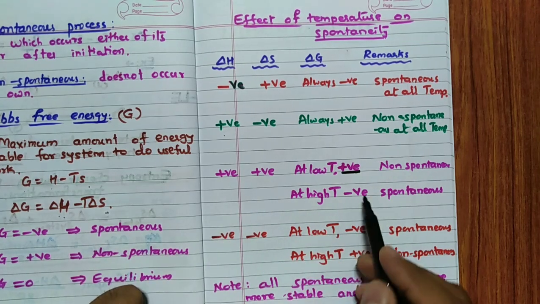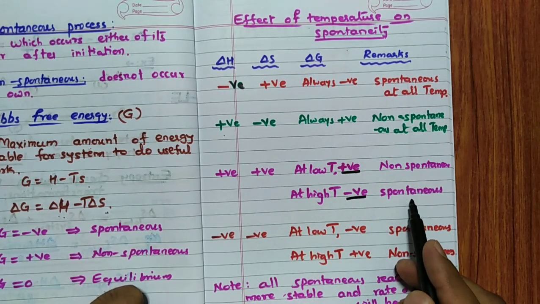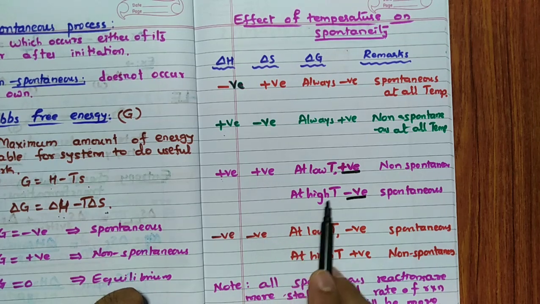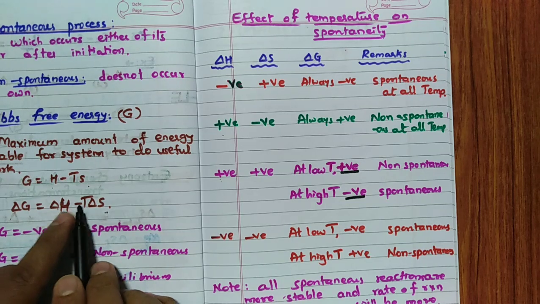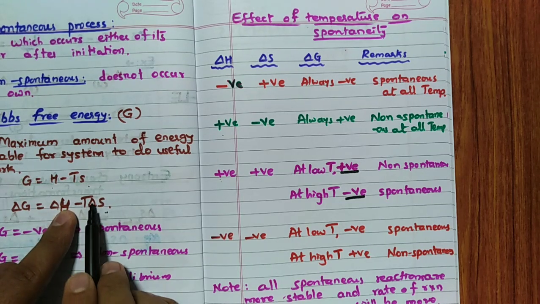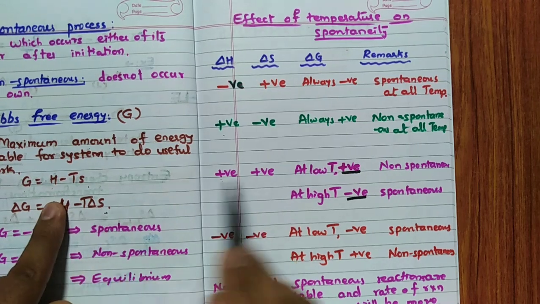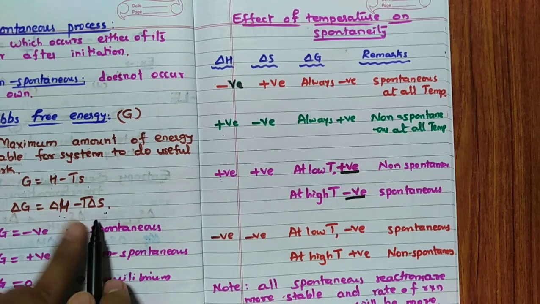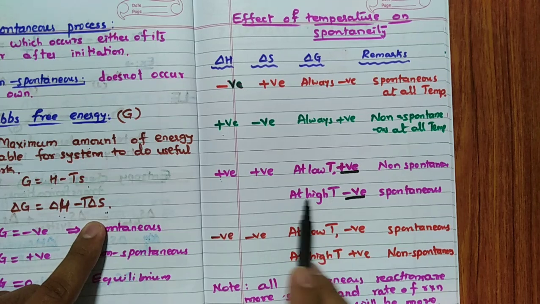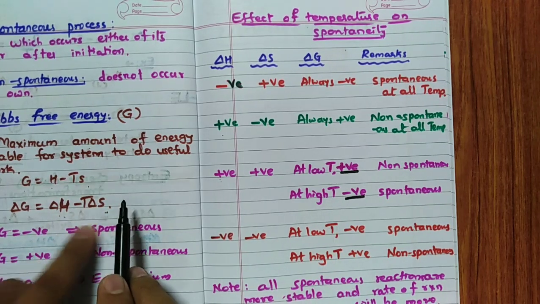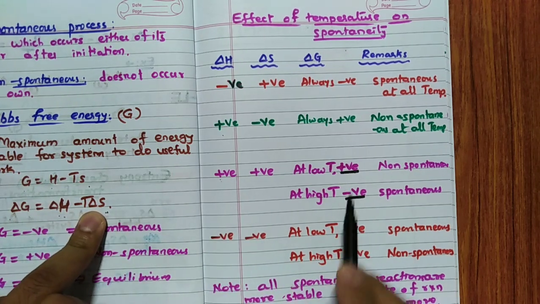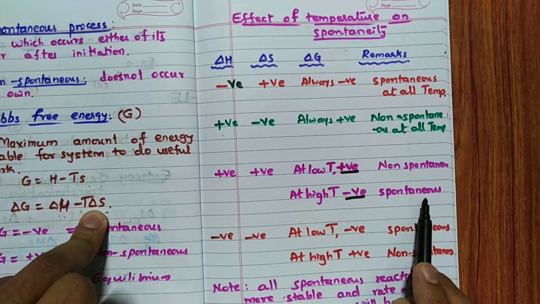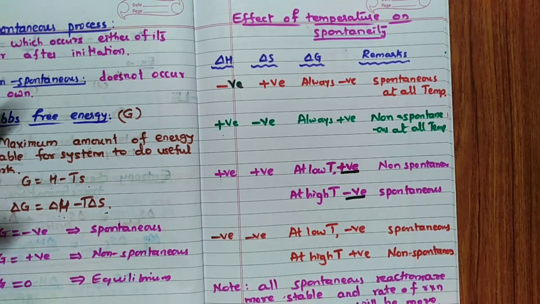Now, at high temperature, it becomes negative. Negative means spontaneous process. At high temperature, this is positive, this is negative of positive, negative. If T delta S is less, then delta H dominates, and delta G becomes positive. But if both are positive, at a high temperature, this negative part increases, hence delta G becomes negative, spontaneous process. If you have not understood, pause this video, take one paper and solve this, definitely you will understand that.